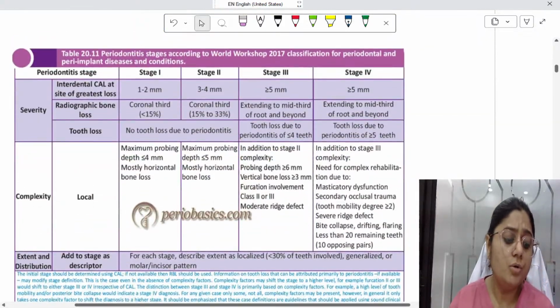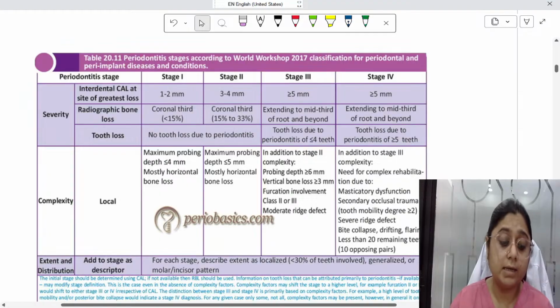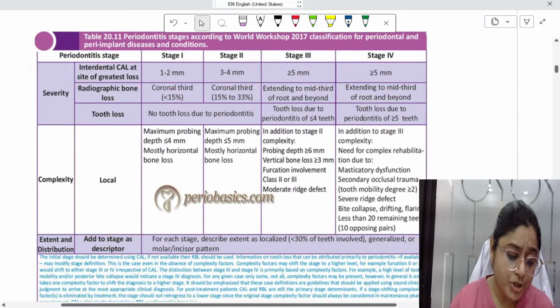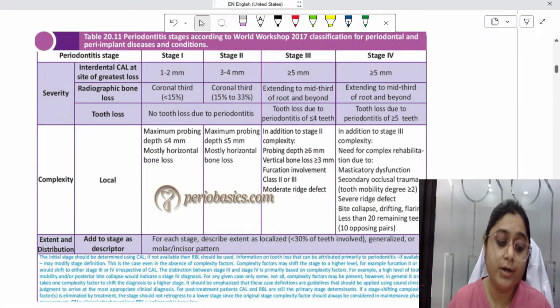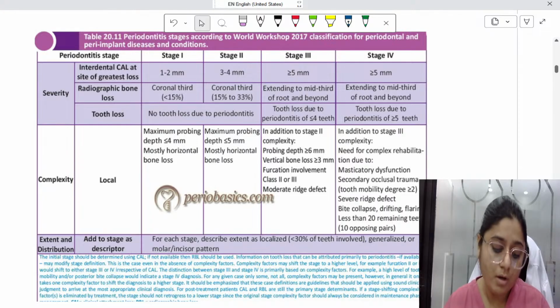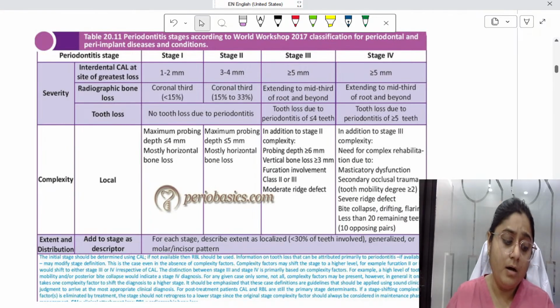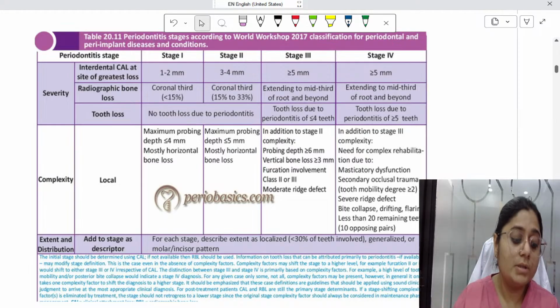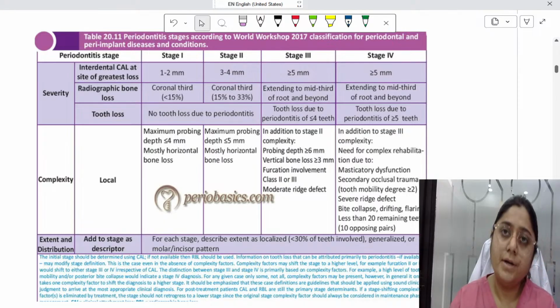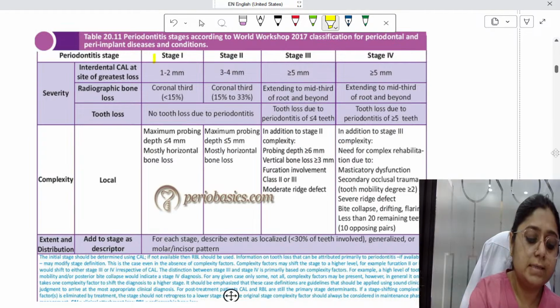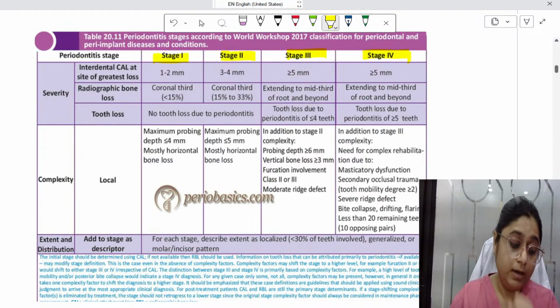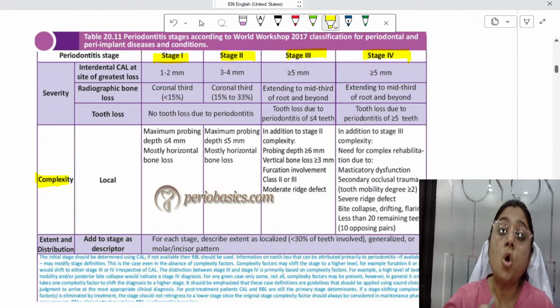Now staging, so this is very important. Okay, staging and grading. Staging is the initial stage, which should be determined using clinical attachment loss to decide what stage is periodontitis, stage 1, 2, 3, and 4. How severe the periodontal disease is will be decided based upon the amount of clinical attachment loss, radiographic bone loss, and tooth loss. So accordingly, we will classify the patients as stage 1, 2, 3, and 4. Okay. Complexity factors decide how complex the disease is.